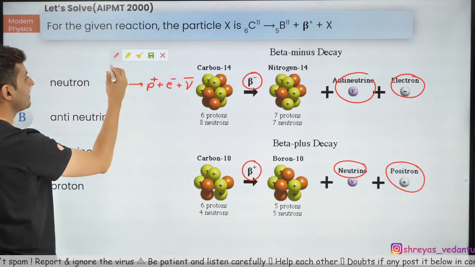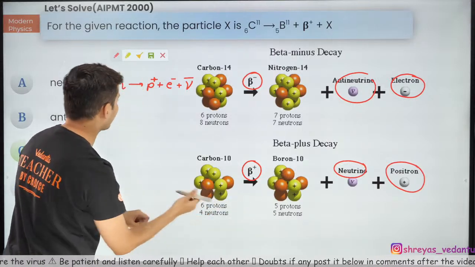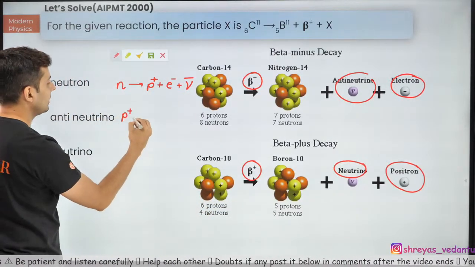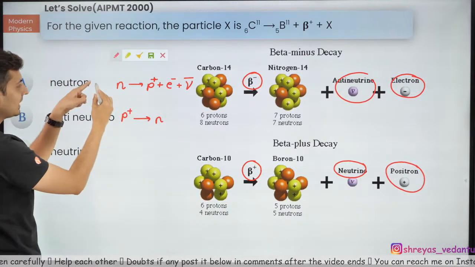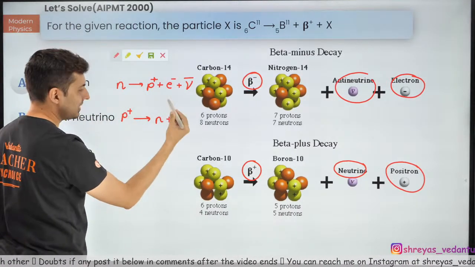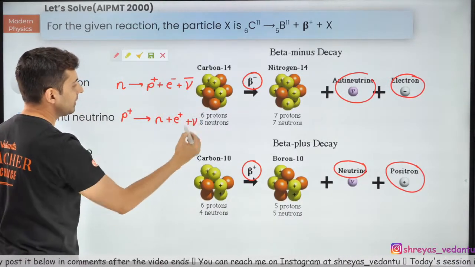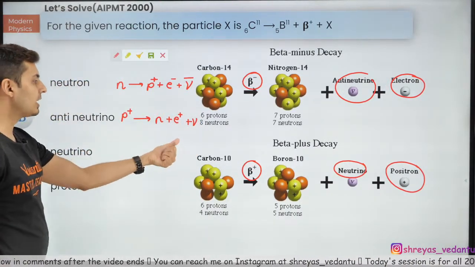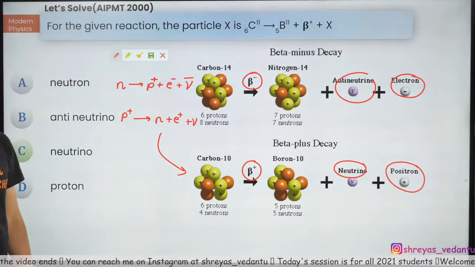If you rearrange this equation, you see over here protons have decreased. So when a proton gets converted into a neutron, when you take this e on the other side, the negative of e will become e plus, positron, and the antineutrino on the other side becomes a neutrino. So that's how the equation is for a beta plus decay.